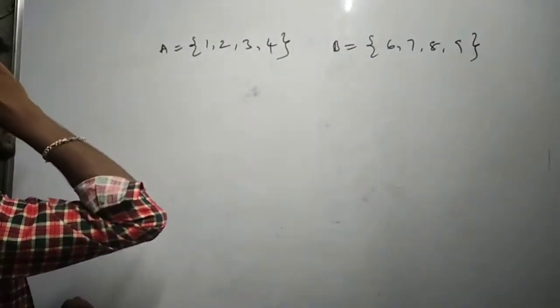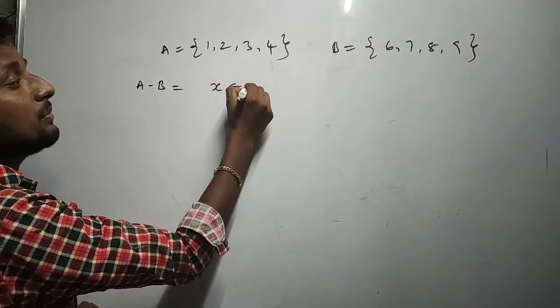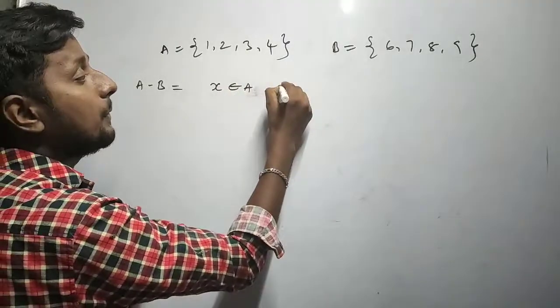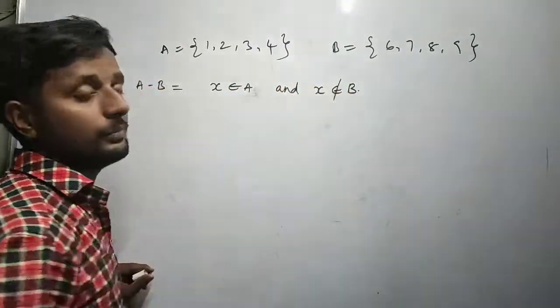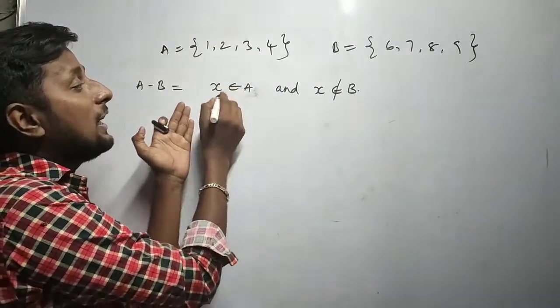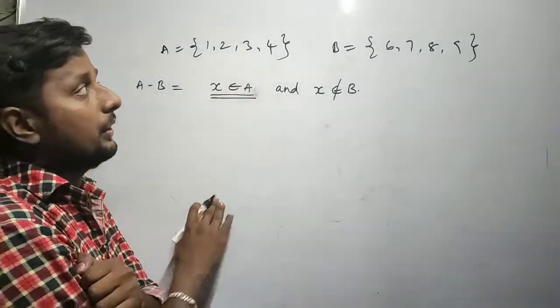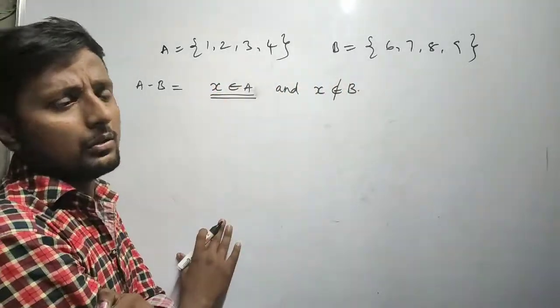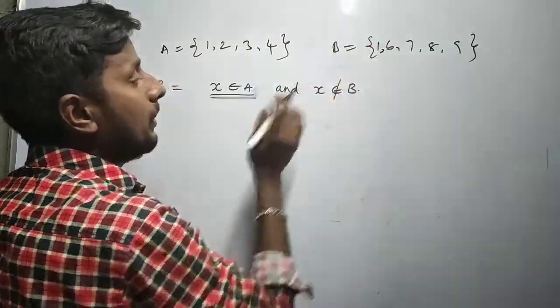Now, if I write A minus B, the condition is X must belong to A and X doesn't belong to B. Correct? That means here we are talking about the elements which are in A, which are not in B. Okay, if there is any common element, we will take it out.